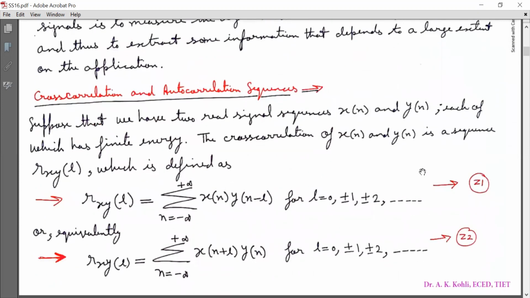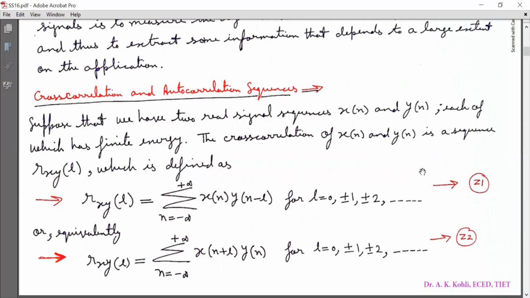Now we will discuss cross correlation and autocorrelation sequences. Suppose that we have two real signals or real signal sequences x[n] and y[n], each of which has finite energy. The cross correlation of x[n] and y[n] is a sequence R_xy[l], which is defined as R_xy[l] = summation n running from minus infinity to infinity x[n] y[n - l], for l taking up values 0 or plus minus 1 or plus minus 2.